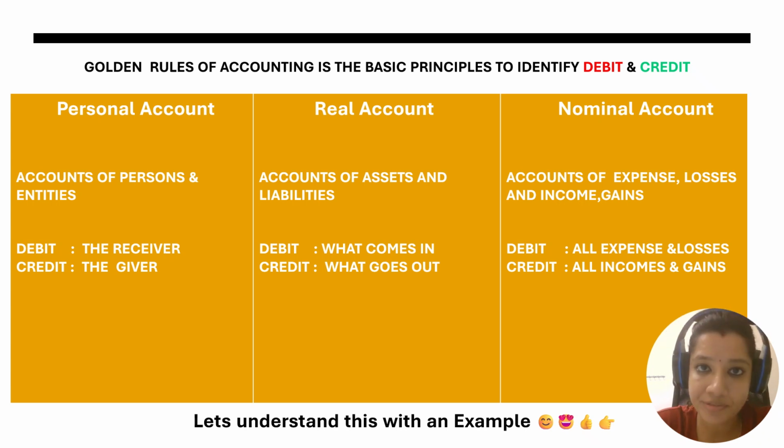After you identify it, you can easily place it, what all to be debited, what all to be credited. So to understand that, you need to know whether this kind of transaction can be placed under personal, real, or nominal.